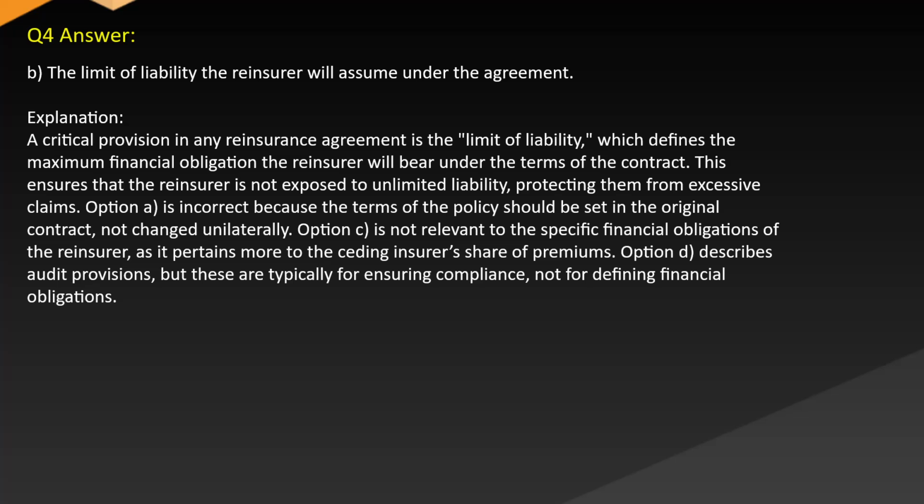Option A is incorrect because the terms of the policy should be set in the original contract, not changed unilaterally. Option C is not relevant to the specific financial obligations of the reinsurer as it pertains more to the ceding insurer's share of premiums. Option D describes audit provisions, but these are typically for ensuring compliance, not for defining financial obligations.